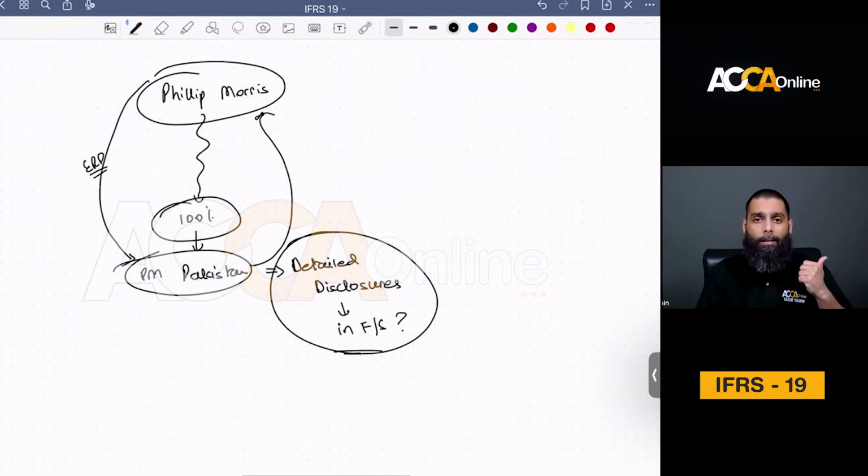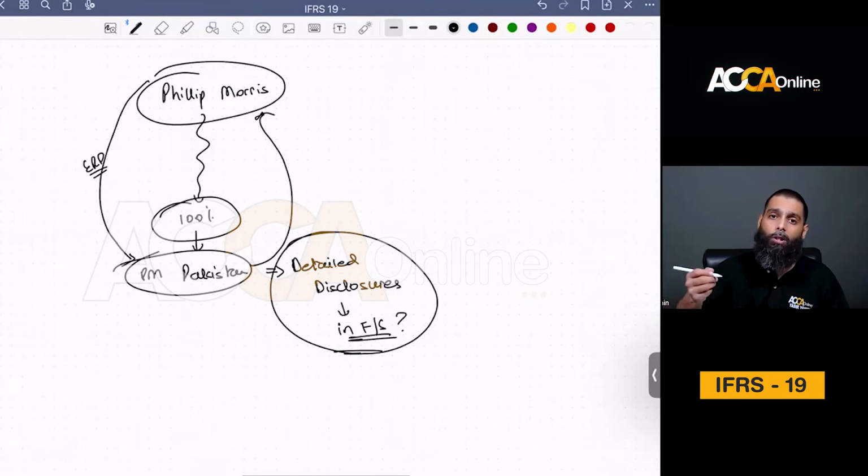Their employees are sitting in your office. Their employees are sitting on your board. Technically, they know 100% what you do. Actually, the Pakistani entity would be copying the US entity, so the US entity knows everything. Should they be providing detailed disclosures in financial statements if you're a 100% owned subsidiary of a company? Technically, no.